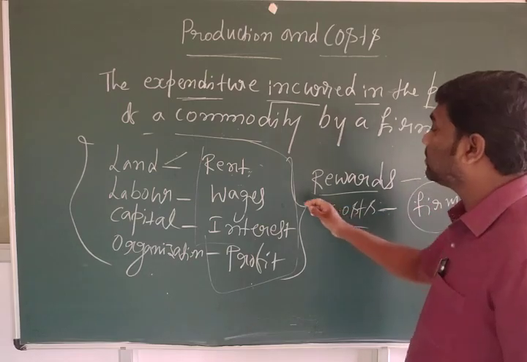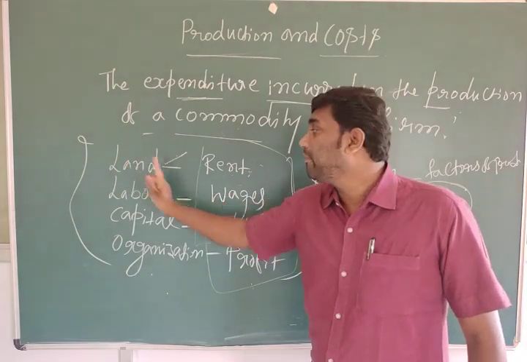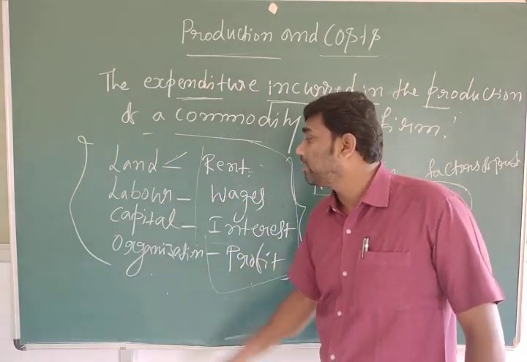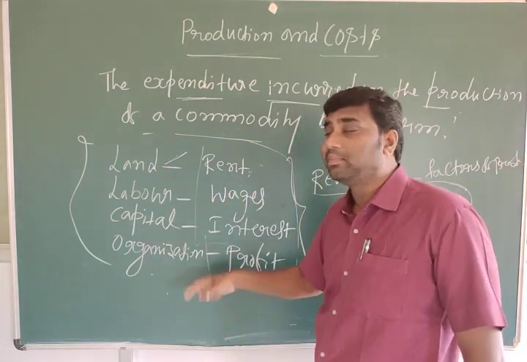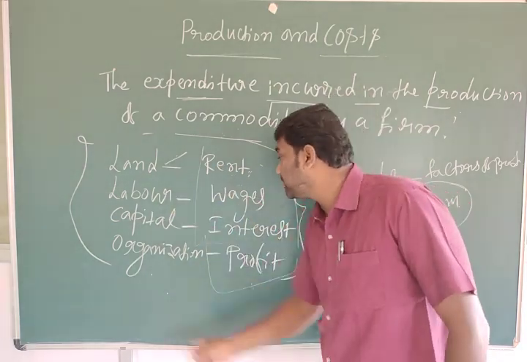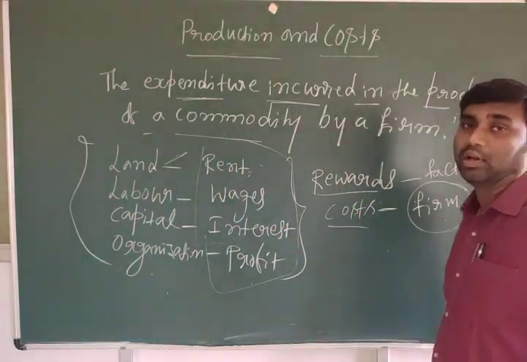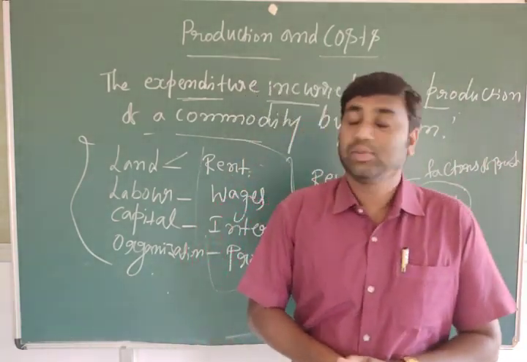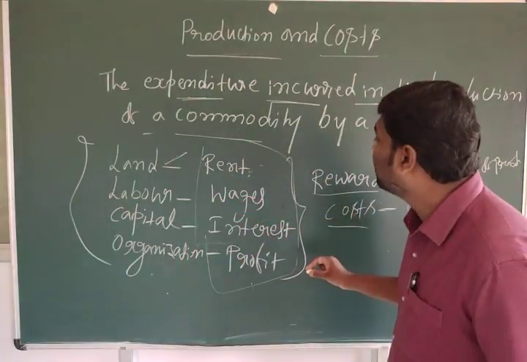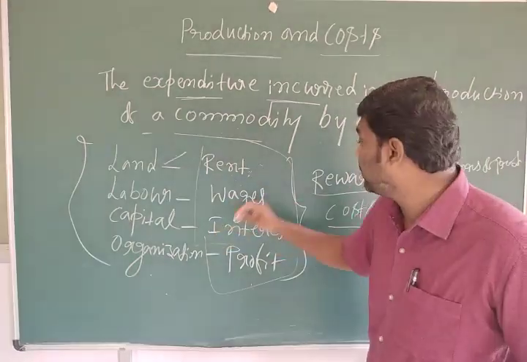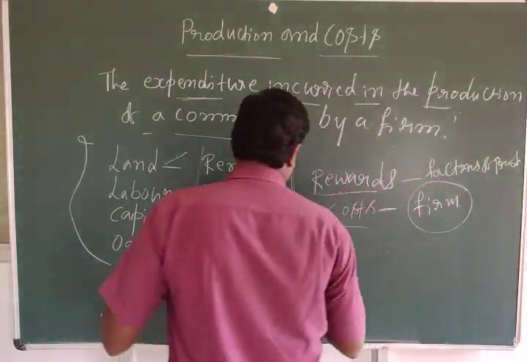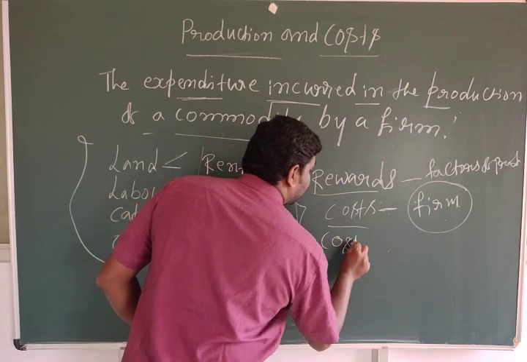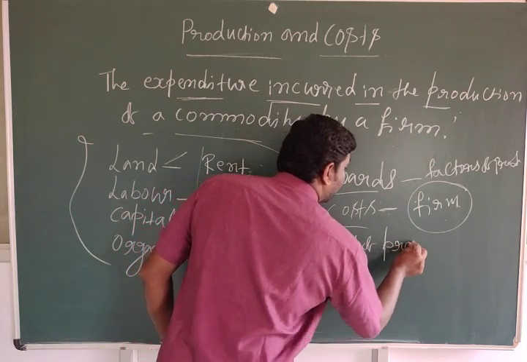It is a reward to those who have land, those who have labor, those who have capital, and those who have organization. For them that is rewards, but this is expenses to the firm. That is called cost. What we are paying to produce a commodity is called cost of production.